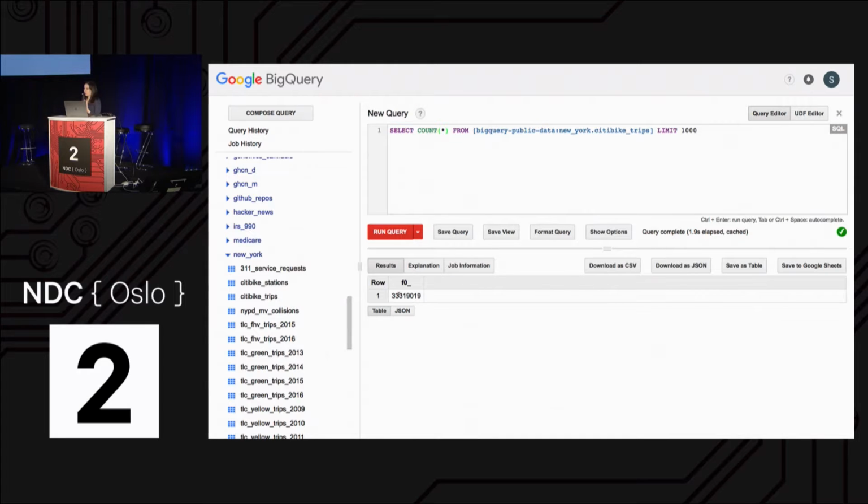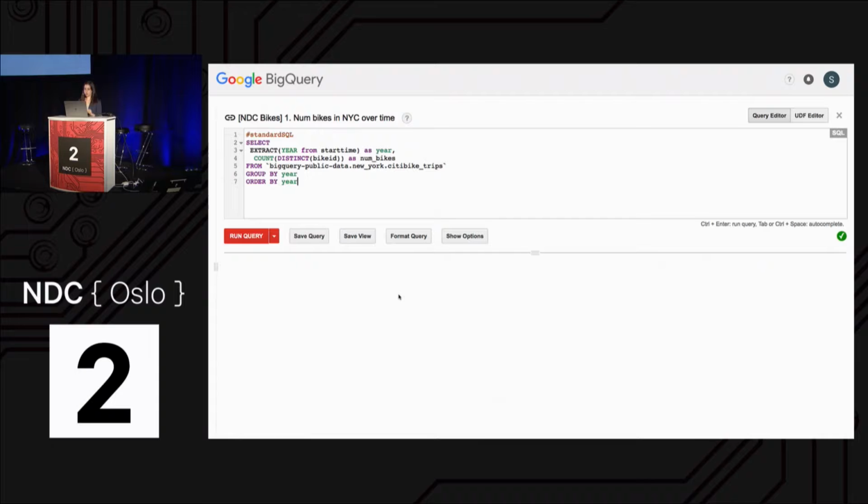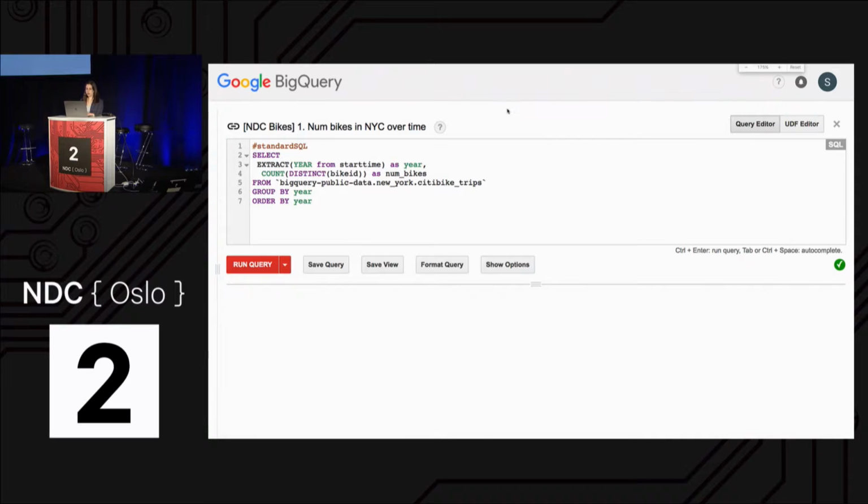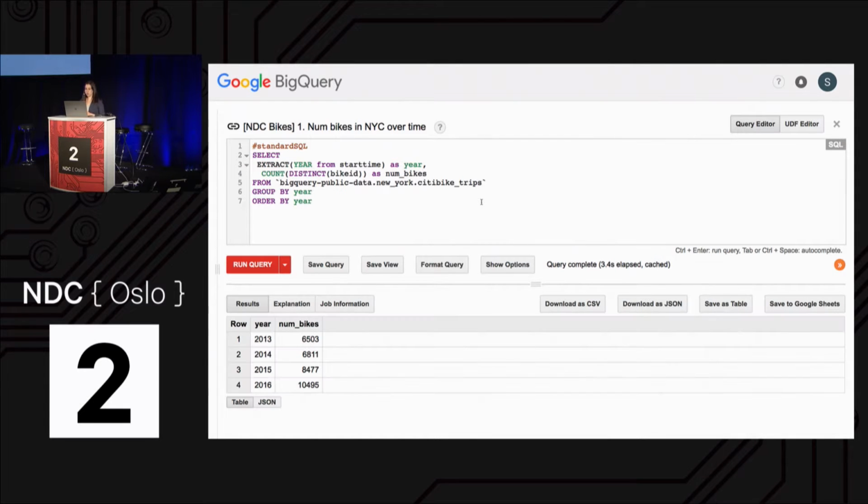We probably want to do something a little more interesting than just count how many rows are in this data set. So the next thing I wanted to look at was the number of bikes in New York over time that were part of the City Bike system. Make that a little bigger. I'm going to run this query. And we should see for each year how many bikes. So when it started, there was about 6,500 bikes. And we can see that this gradually increased up to a little over 10,000 bikes in 2016.